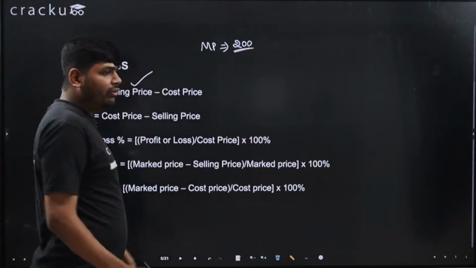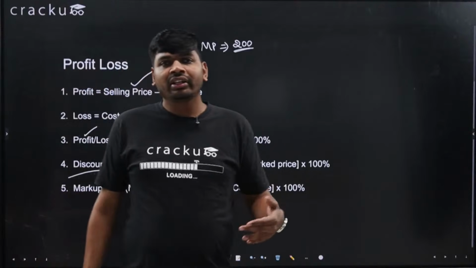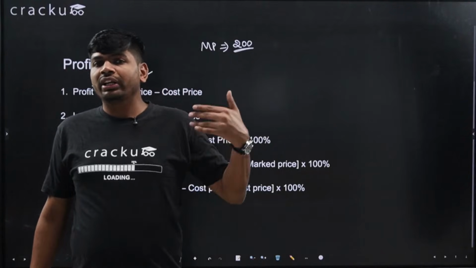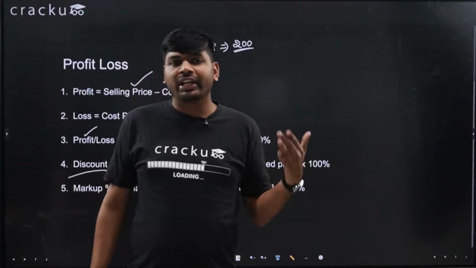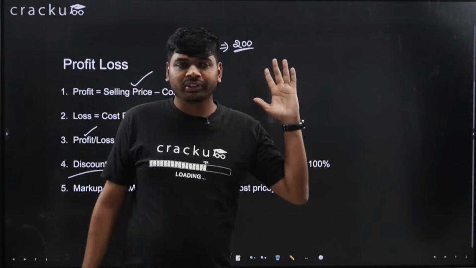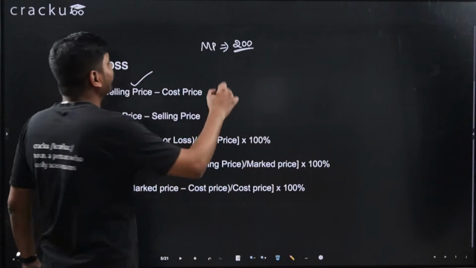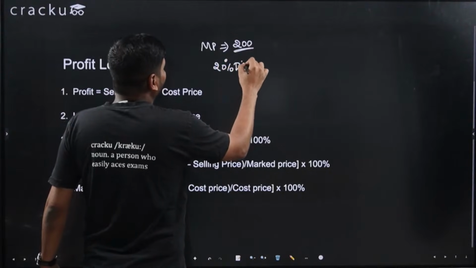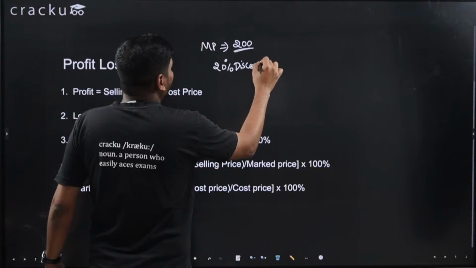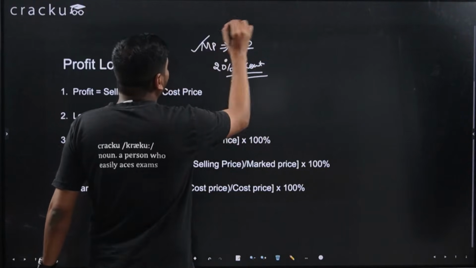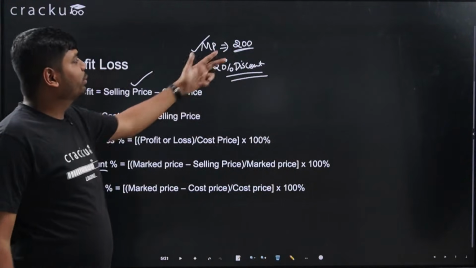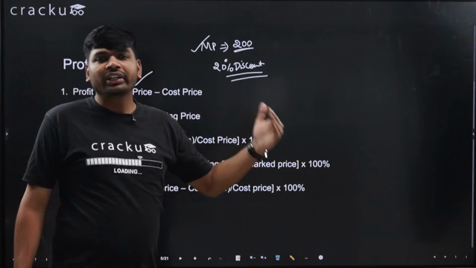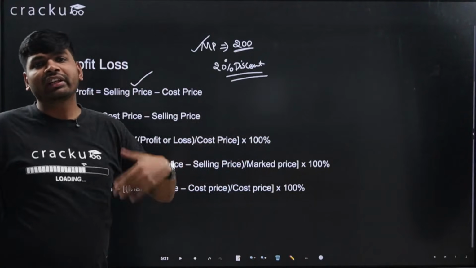Now the shopkeeper is saying that, okay, you are a regular customer and I will give you 20% discount. So what does this mean, 20% of discount? 20% discount is on this mark price, which is 200. So 200 ka 20% he will give discount.